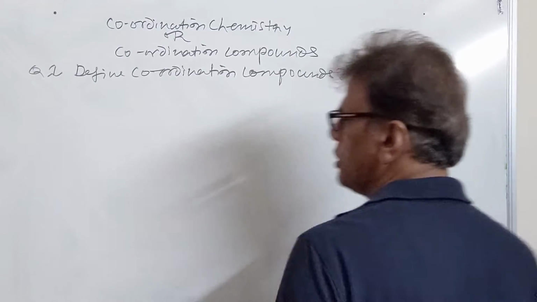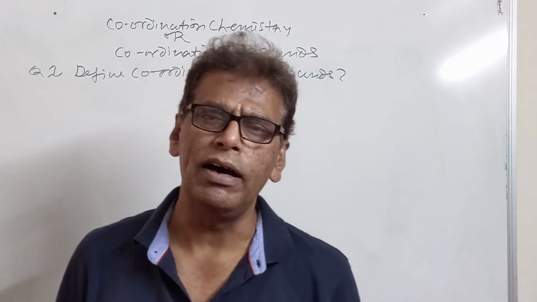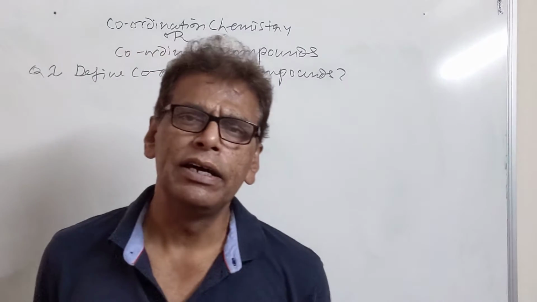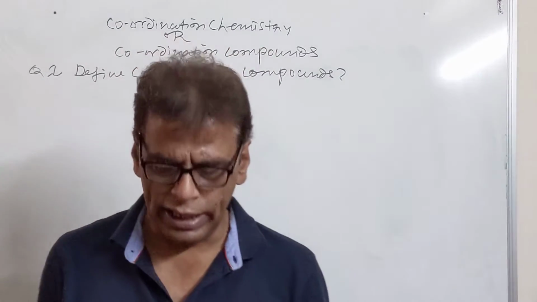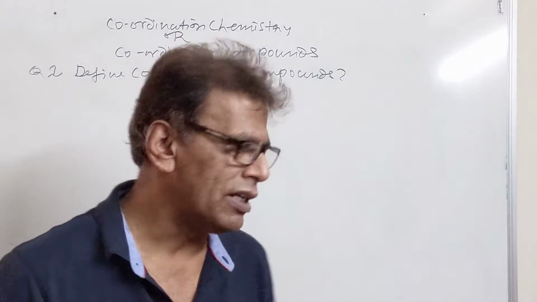So the answer to this question is coordination compounds are those compounds where transition metal ions are bound to the ligands. Ligands are the electron rich negatively charged or neutral species. So metal is bound to the ligands through coordinate bonds. Such compounds are called coordination compounds.